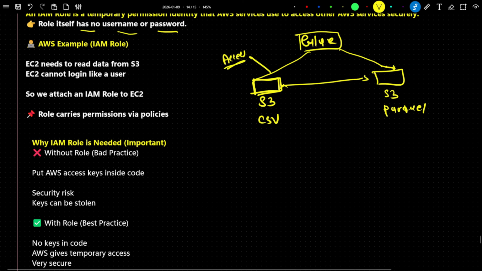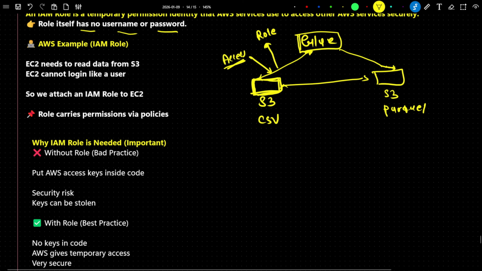So one AWS service is interacting with another AWS service, and for that access is required. What we do is create an IAM role, and with the help of the IAM role we provide temporary access. So a role is a kind of temporary access with the help of which services can interact with each other